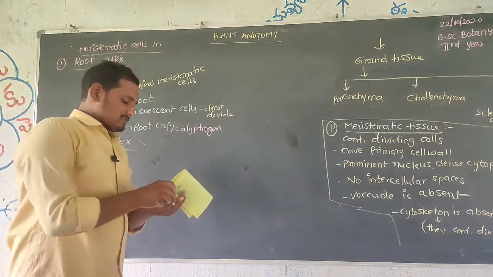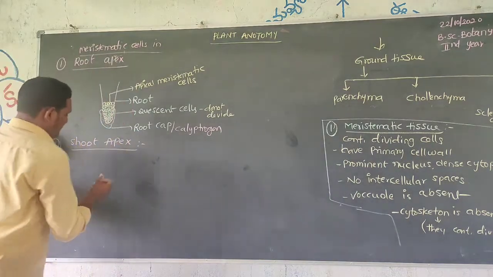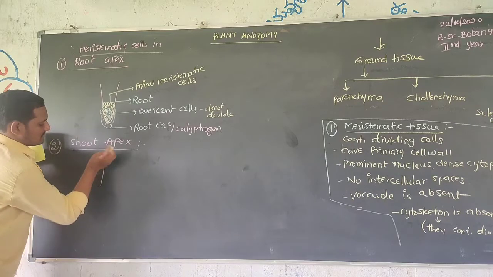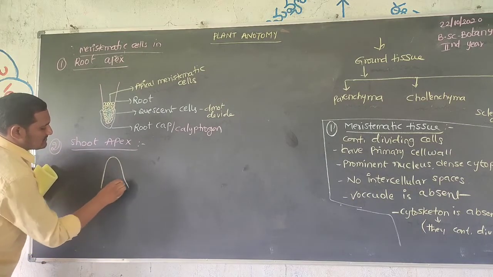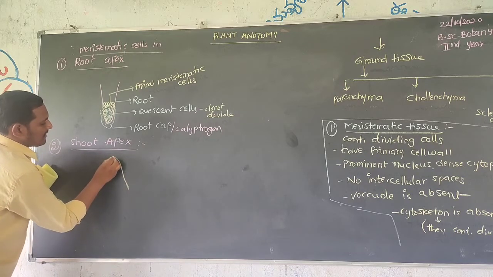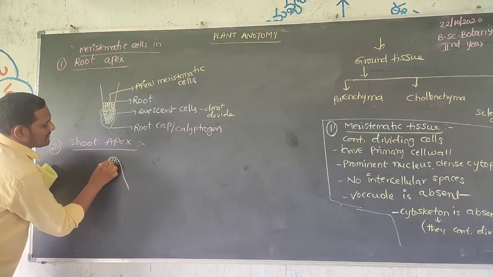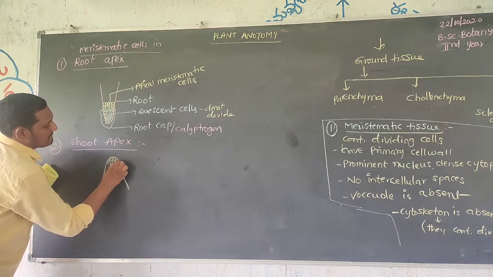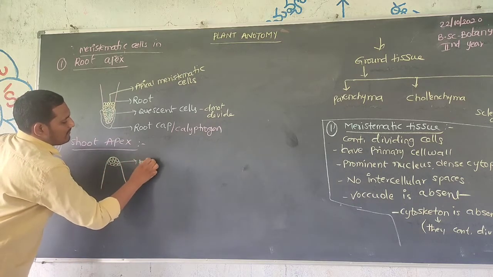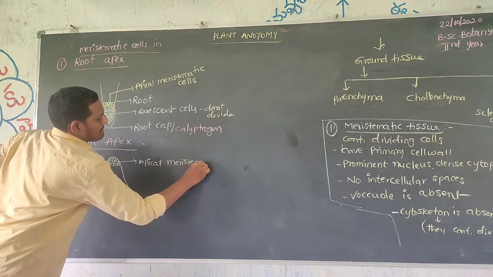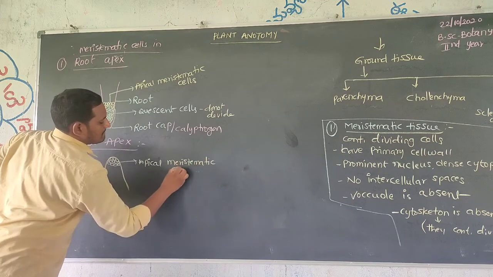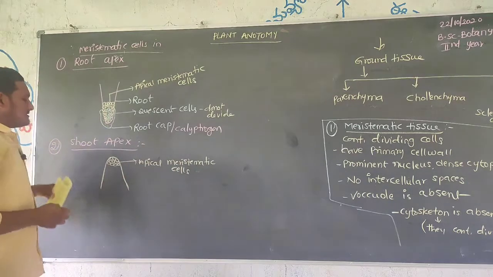In the shoot apex, what we observe is that these are the apical meristematic tissue or cells.